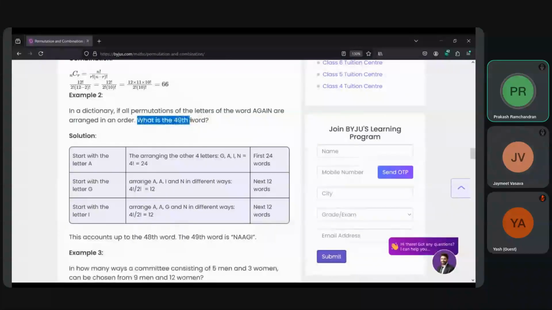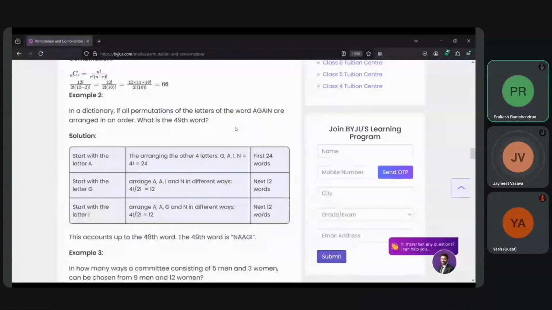In a dictionary, if all permutations of the letters of the word AGAIN are arranged in an order, right?